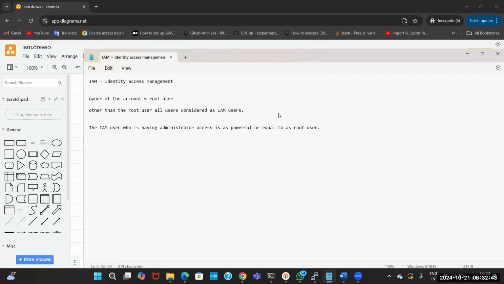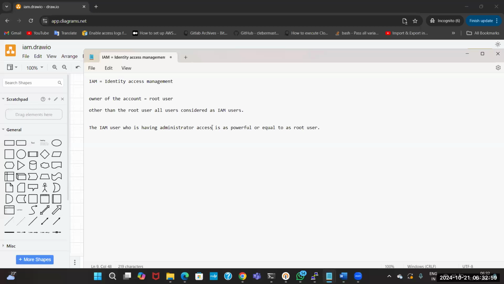The IAM user who is having the administrator access is as powerful or equal to the root user. This is how the IAM user with the administrator access works.